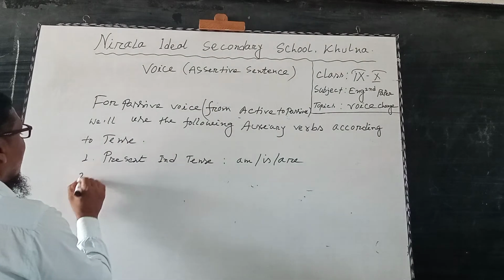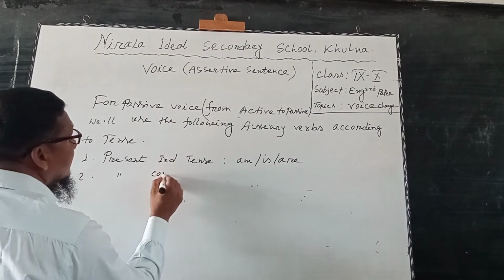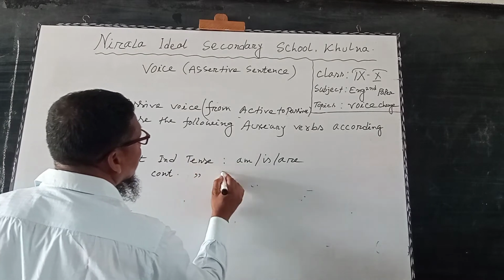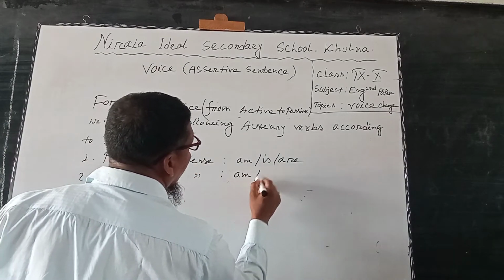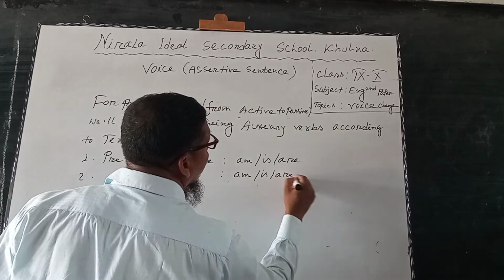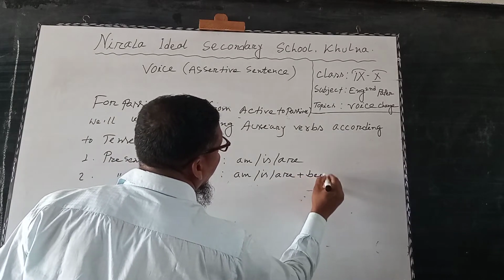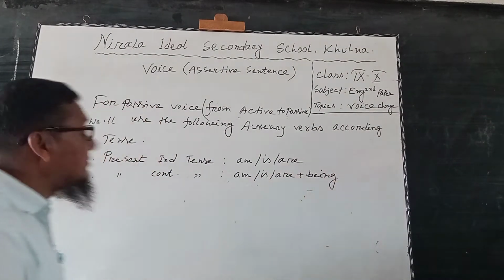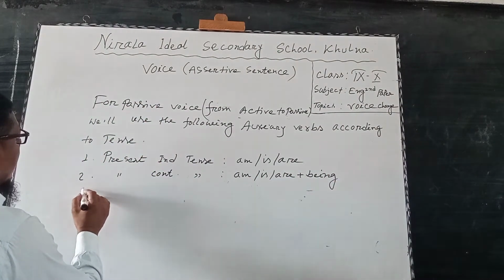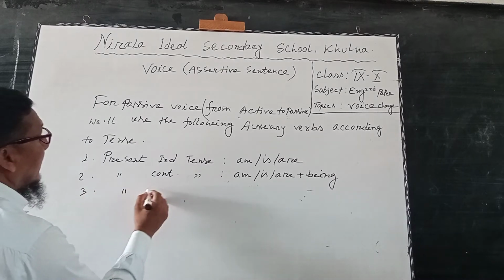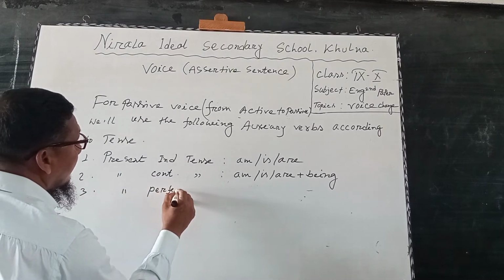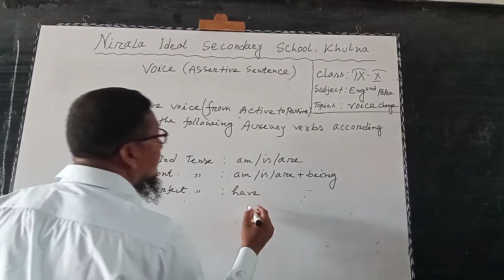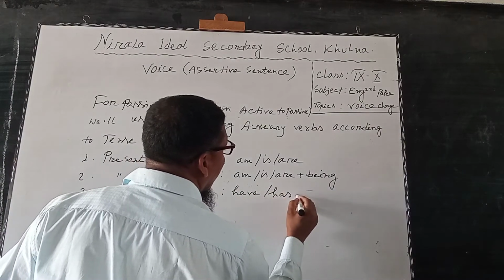In this way, for present continuous tense, we use am, is or are plus being. That means am being, is being, are being. For present perfect tense, number 3, have or has plus been.